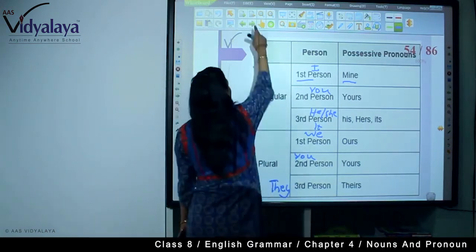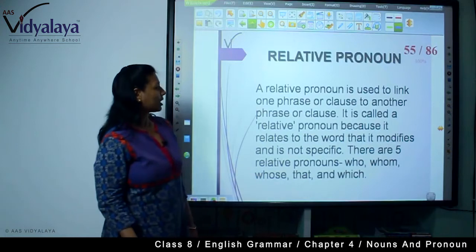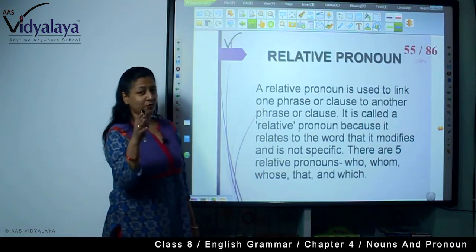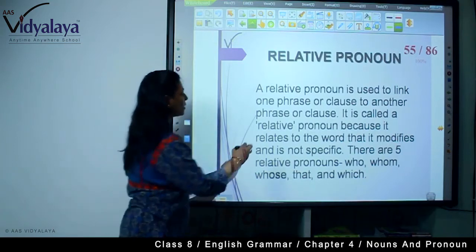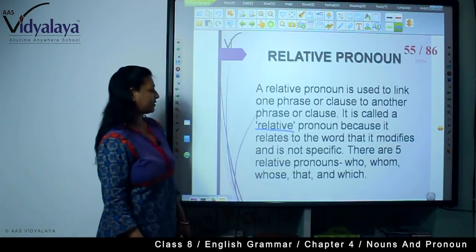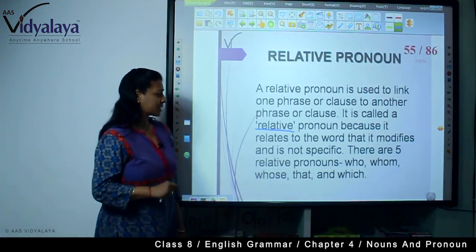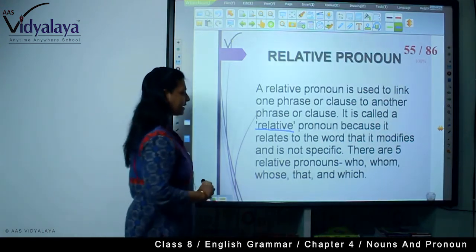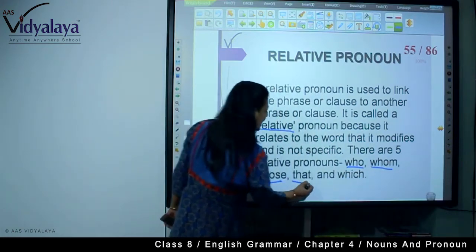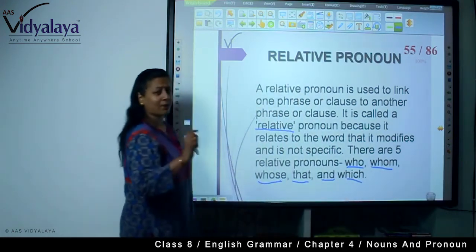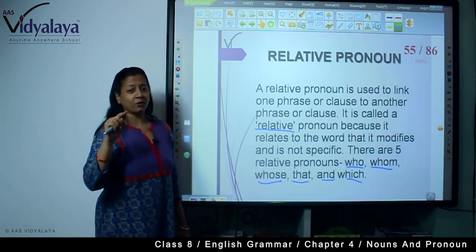Now, relative pronoun. A relative pronoun is used to link one phrase or clause to another phrase or clause. It is called relative pronoun because it relates to the word that it modifies and is not specific. There are 5 relative pronouns: who, whom, whose, that, and which. See, you have seen them in interrogative also. Who, whom. There is a sign of interrogation there.